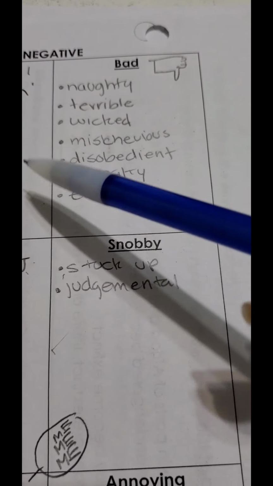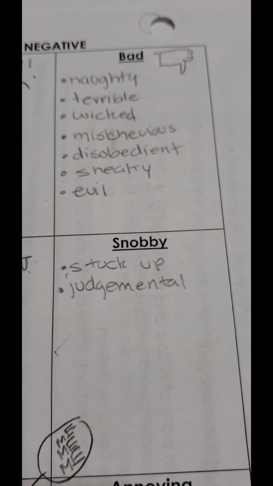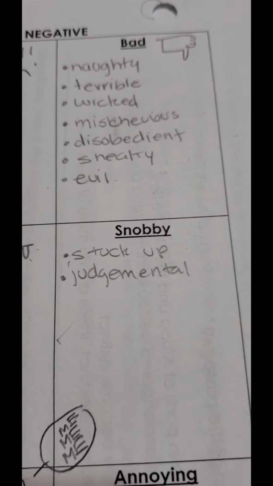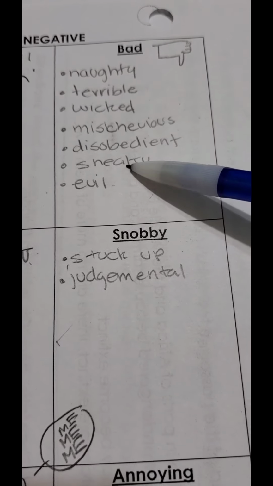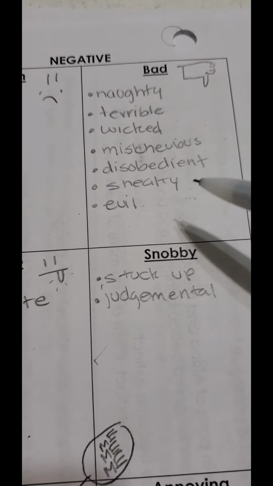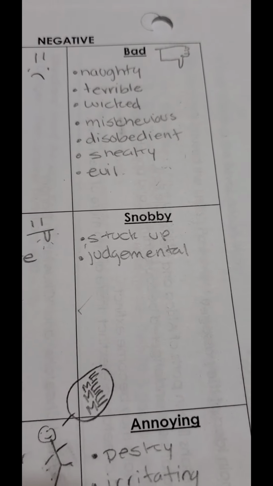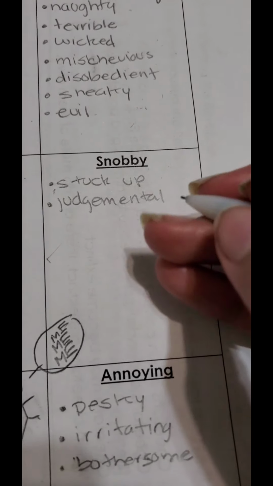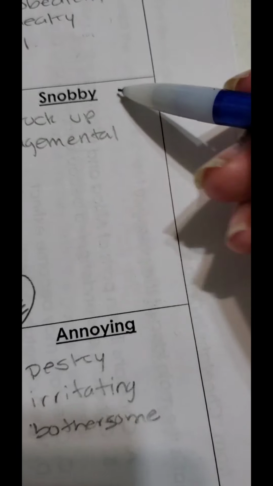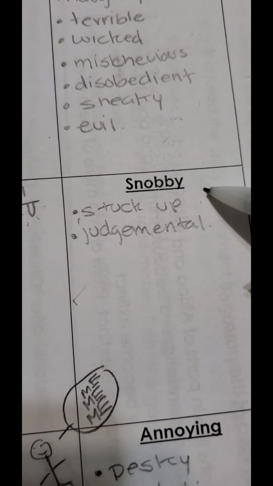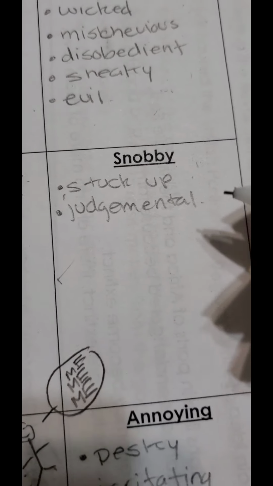Disobedient, this means not obedient. What does that mean? It means that you don't follow rules, you're not respectful, you're just not following expectations, so that's also a very bad thing. And then we already discussed sneaky and evil. Sneaky, if you recall correctly, is also under tricky. That's when I mentioned in yesterday's video that it could be bad or good. Well, here's the word sneaky. If you're trying to be sneaky in order to hurt other people, then it could be a very bad trait, and it falls under bad. The next one that we have is snobby. Snobby means that they're stuck up or judgmental. So what does that mean? When you think about snobby, someone that is snobby thinks that they're better than other people.